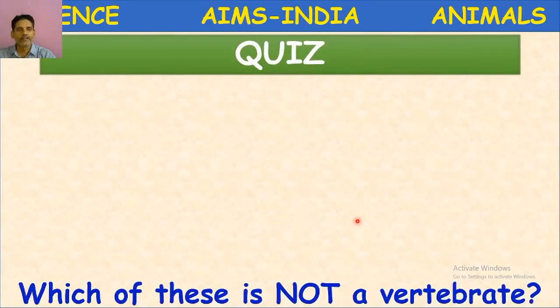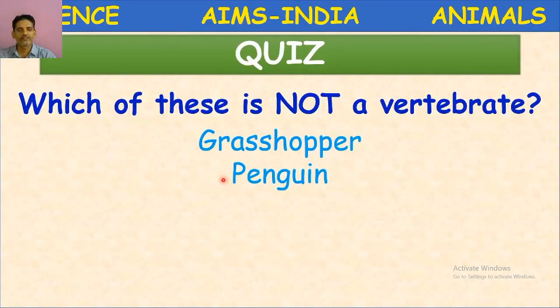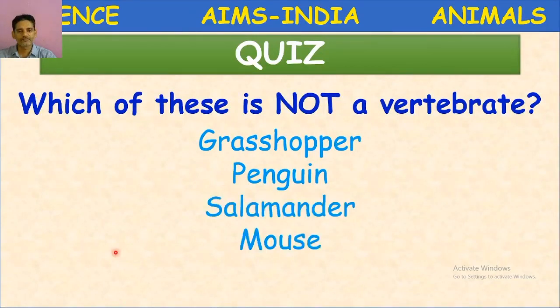Next question. Which of these is not a vertebrate? Grasshopper, penguin, salamander, mouse. Here a few examples are given from which you have to choose the animal which is not a vertebrate. You have to read the question twice and understand. Here not is given. So let us analyze. Grasshopper is an insect. It does not possess vertebral column.